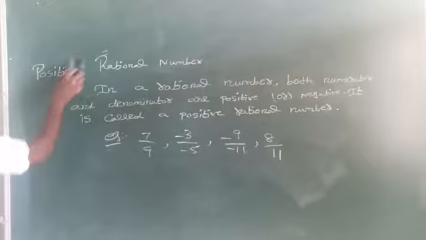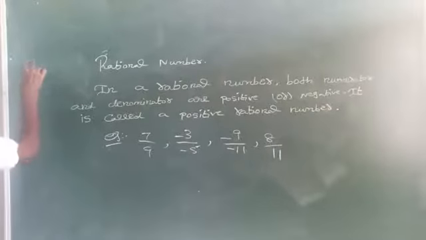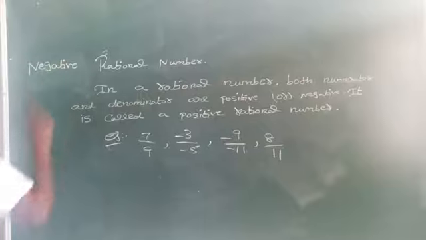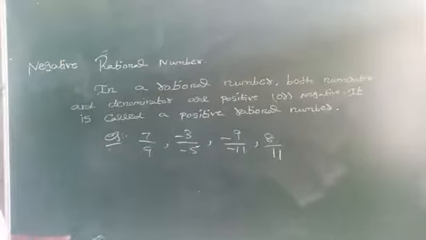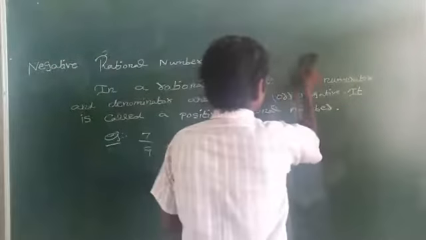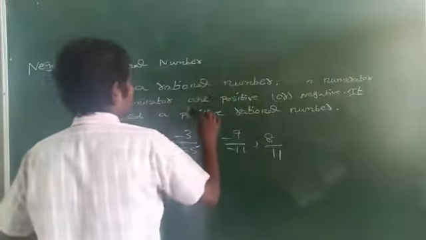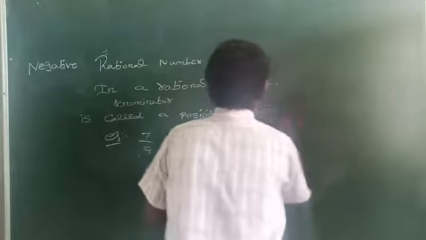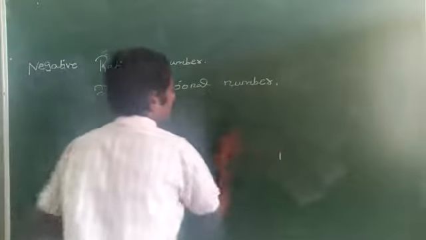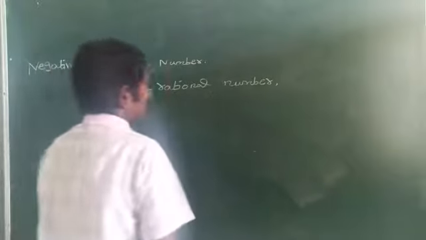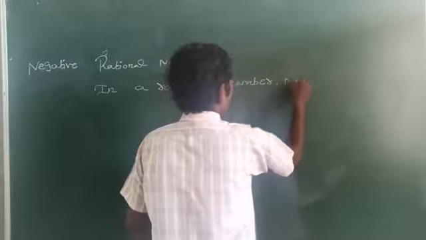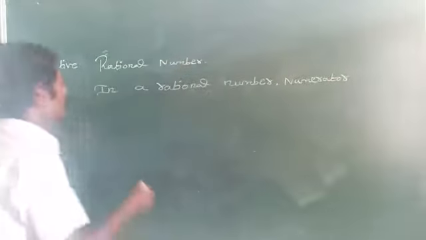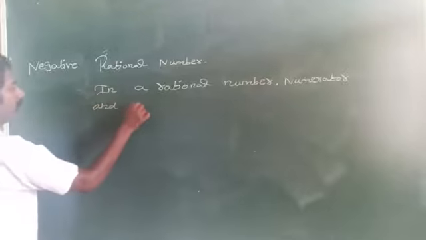Then come to the next one. Negative rational number. What is that? In a rational number, either the numerator or denominator is negative, otherwise the numerator and denominator have different signs.